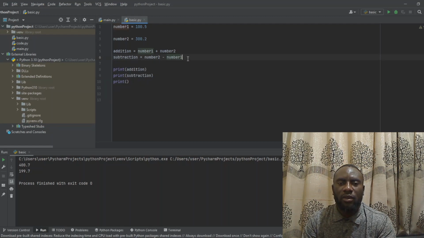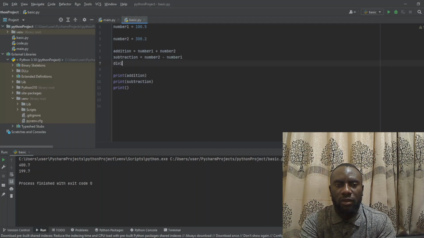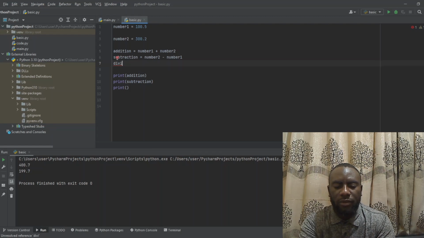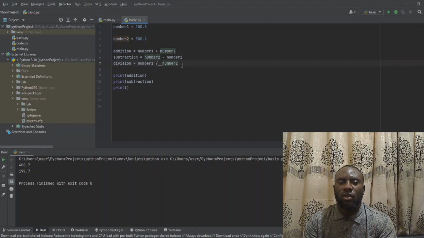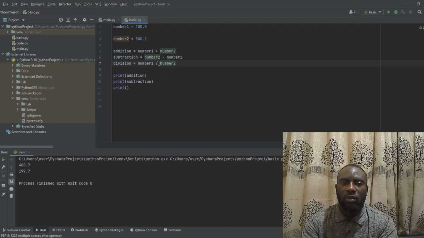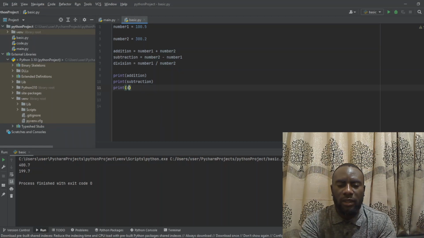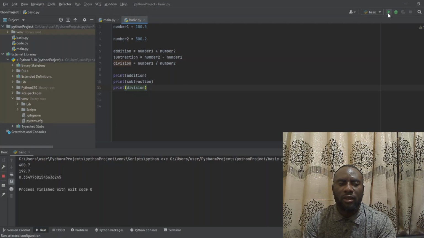So that is it. Next, we are going to do another, that is division. We can say division of the two variables. You can put division of number 1 divided by number 2. So what we do there is we are dividing whatever is the content of number 1 by number 2. When we run it now, you can see what we have.